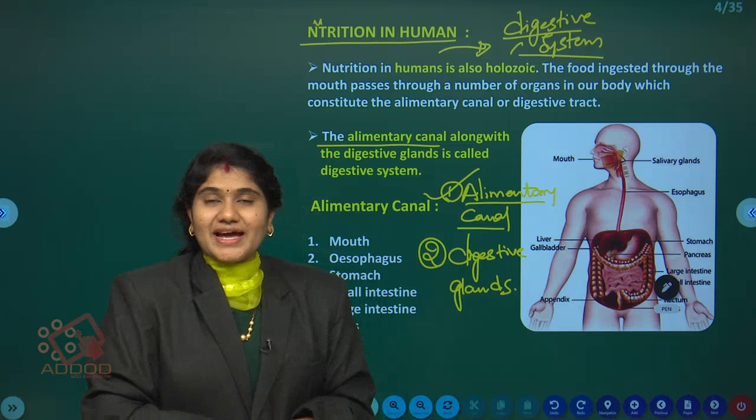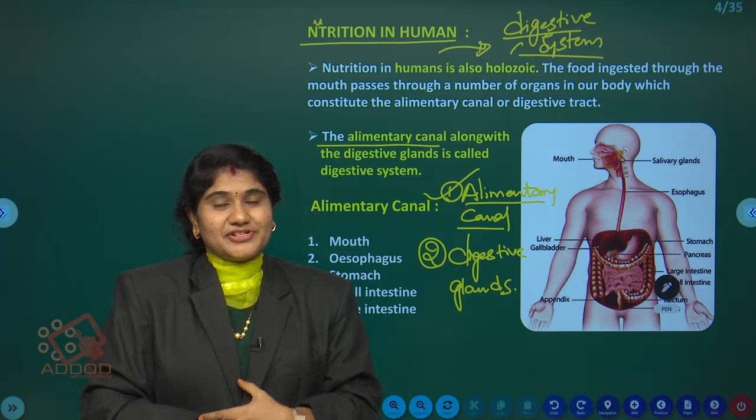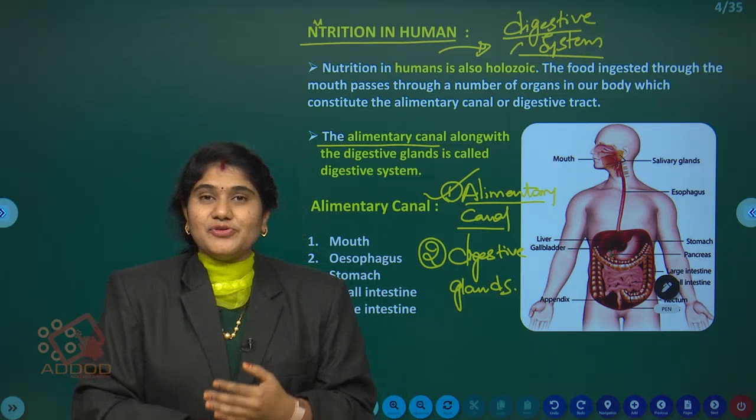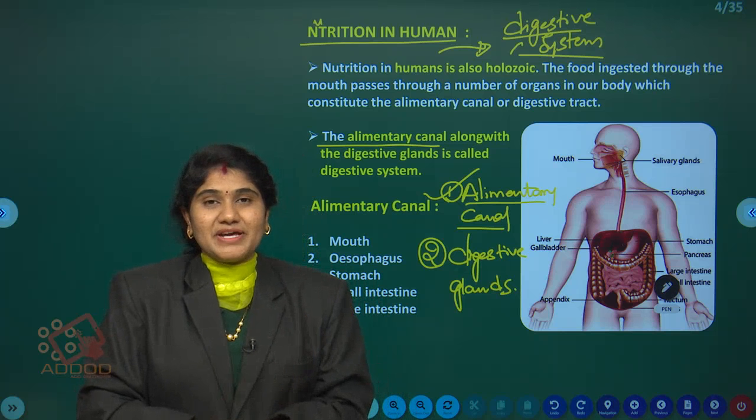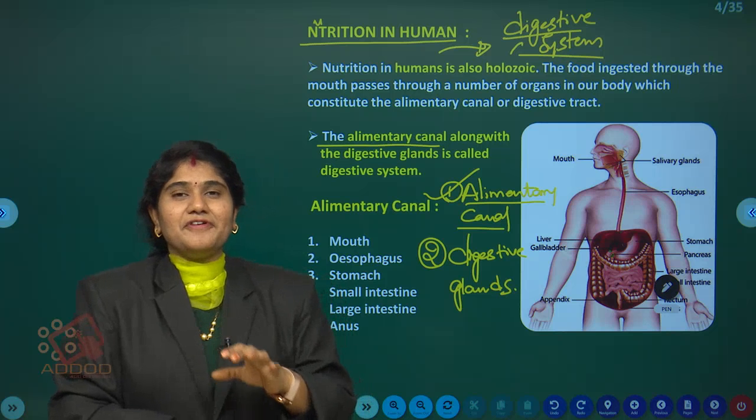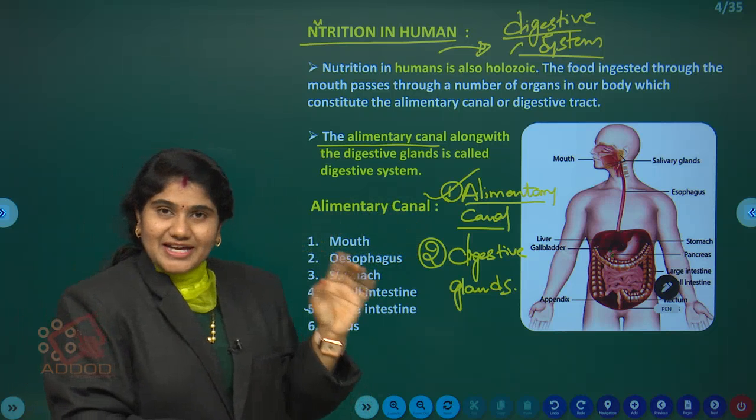It is called what? Alimentary canal. It is a tube-like structure in which the nutrition process, or the digestion process, takes place in each and every part of the alimentary canal.